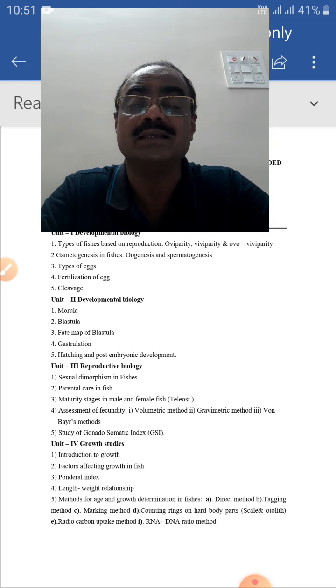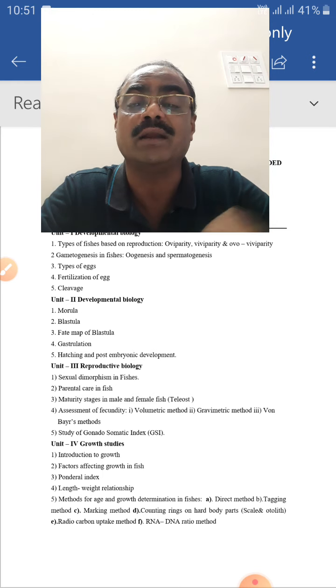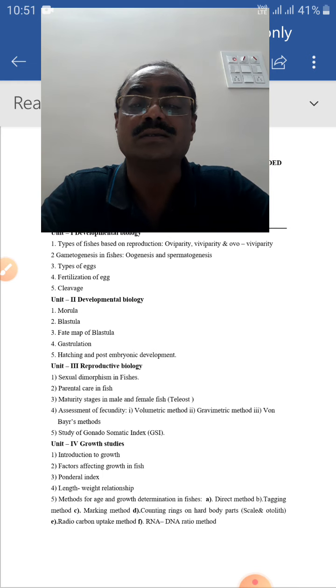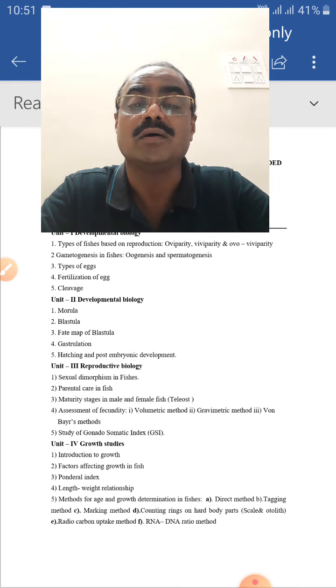Second, factors affecting growth in fishes. Growth of animals totally depends upon environmental factors. The same species of the same genus have different growth rates in different localities. This is because of the availability of environmental factors, which directly and indirectly affect the growth of fishes. What are the important factors? How do they affect growth? All of this we are going to study under factors affecting growth.